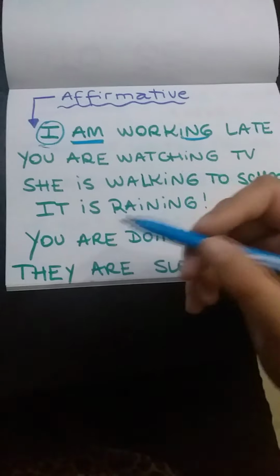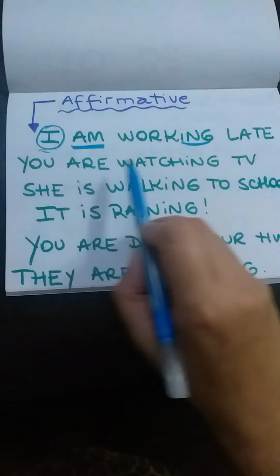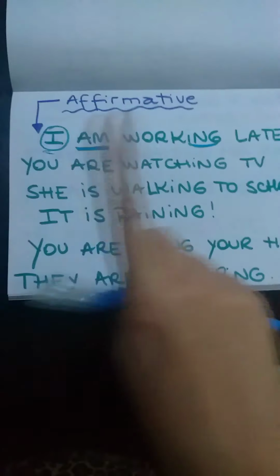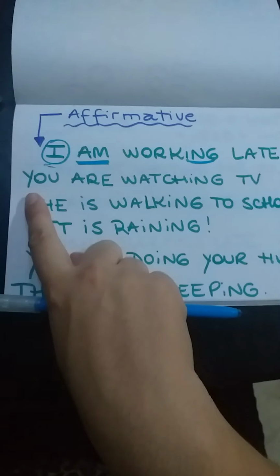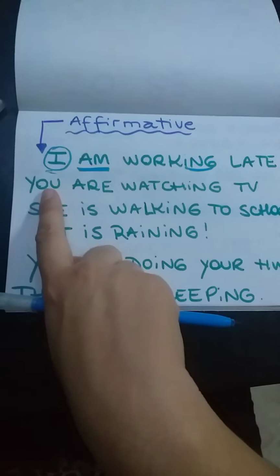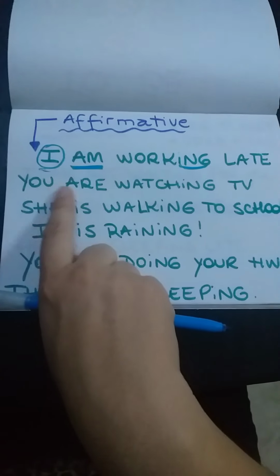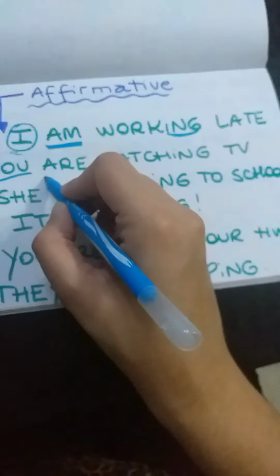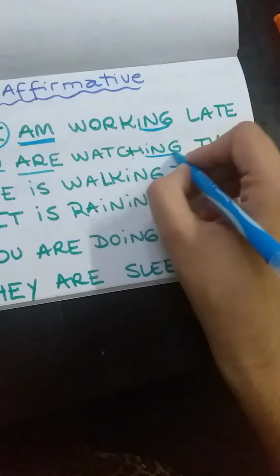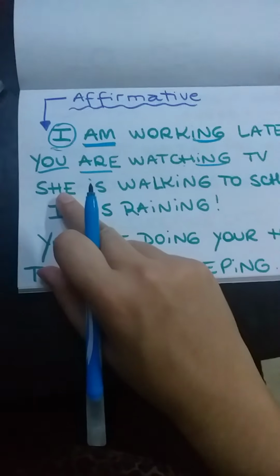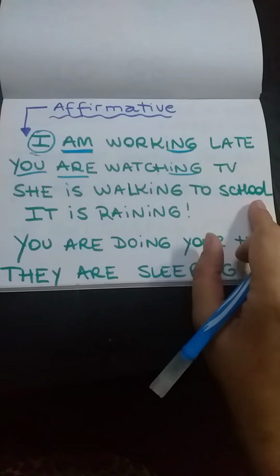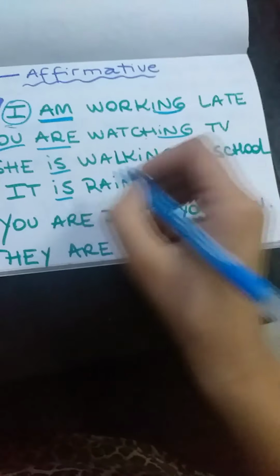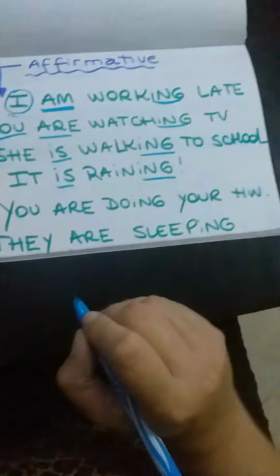In the plural, it's the same. You are watching. Oh, this is the singular. Well, for me, because you can be vos or ustedes. The singular, but using you, the second person, so I say, you are watching TV. Again, the person, the verb to be, and the ing form. She is walking to school. It is raining. Again, verb to be and the ing.